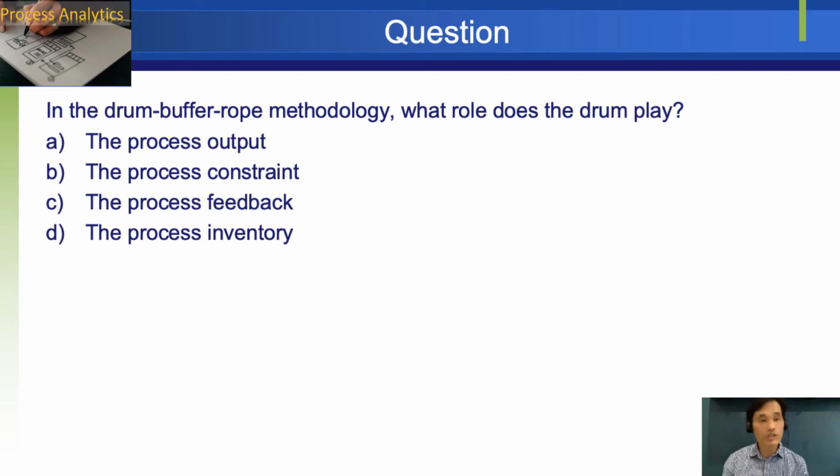Let's go over this question together. In the drum buffer rope methodology, what role does the drum play? And the answer is B, the process constraint. So the drumbeat is the weakest point or constraint's cycle time. Therefore, it is constraining the whole process with that drumbeat. So it's a process constraint.